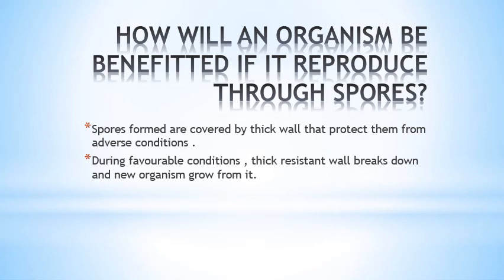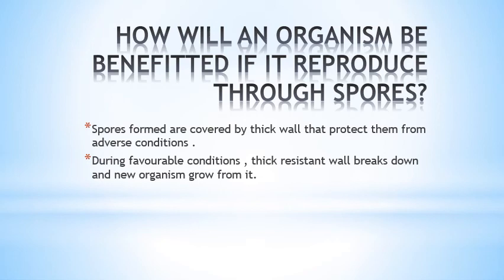and how that growth takes place because of the favorable condition, क्योंकि उसे sufficient temperature मिल गया, उसे moisture मिल गया, तो वही जो बैक्टीरिया के स्पोर्स या फंजाई के स्पोर्स थिक वॉल के कारण अपनी ग्रोथ को रोक के रखे हुए थे, वो थिक वॉल उनकी रप्चर हो जाएगी और वो वहाँ पे ग्रो करेंगे। ग्रो का मतलब they will grow in your vegetables and rot them out. So this is how spore formation takes place.